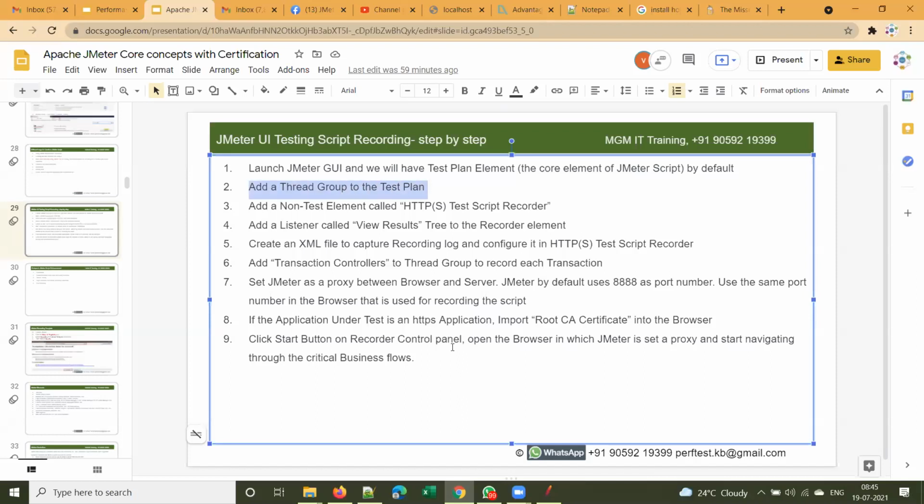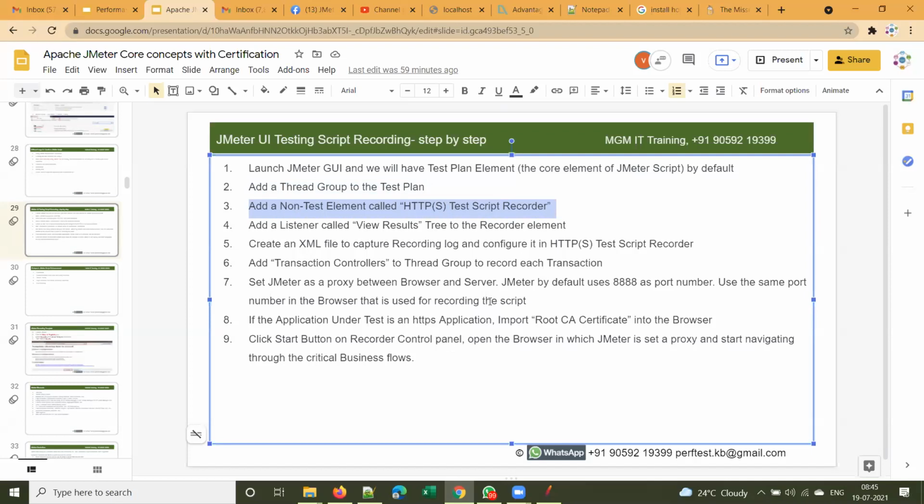This is a very important interview question. Can you explain what the steps are in recording a JMeter script? You have to explain these steps. You have to add a thread group to the test plan, add a non-test element called HTTP(S) Test Script Recorder.